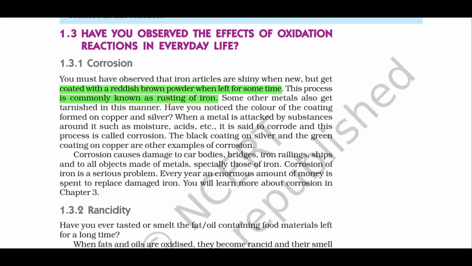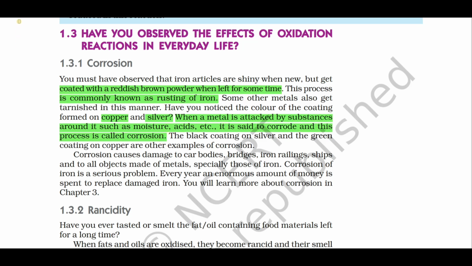In case of copper, we have a green coating called corrosion. In case of silver, it is black. When a metal is attacked by substances around it, such as moisture, acids, etc., it is said to corrode. This process is called corrosion. Very important definition.